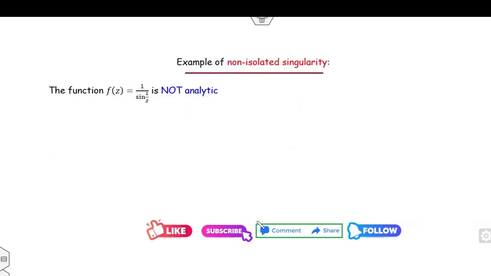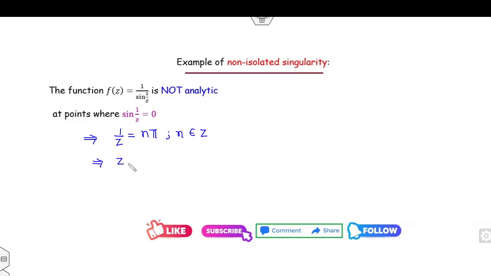Why? You can see the function 1 over sin(1/z) is not analytic. At which point? The function is not analytic when the function goes to infinity. That means all those points where sin(1/z) is 0. So can you find the value of z? That means 1 over z is n pi, where n is an integer.